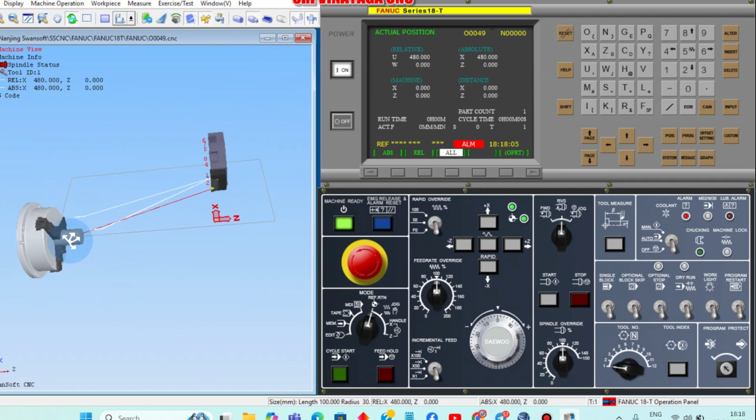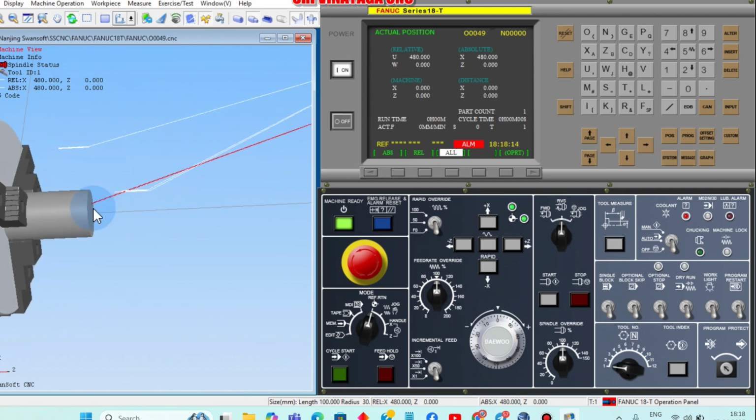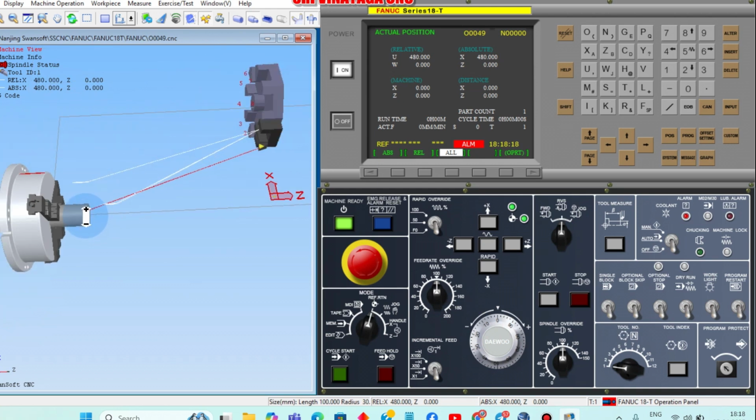Okay. To take the geometrical offset, first we should touch the component here. The face we have to touch for the Z axis, and then this diameter we have to touch for the center point. How can we touch now? First we should run the spindle. How can we run the spindle now?